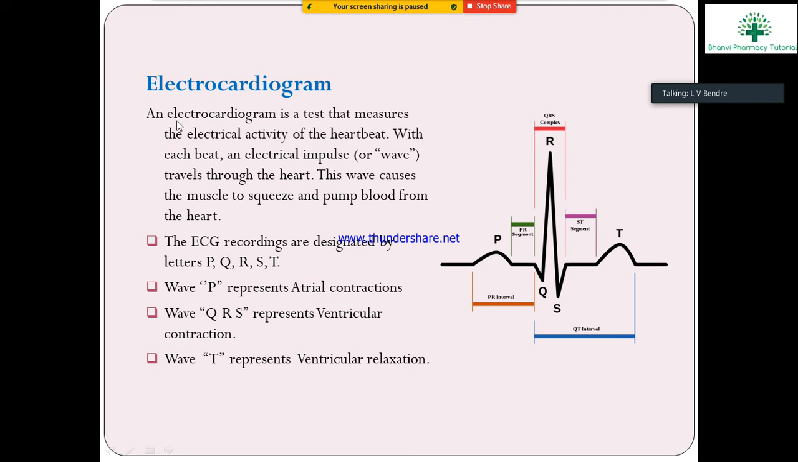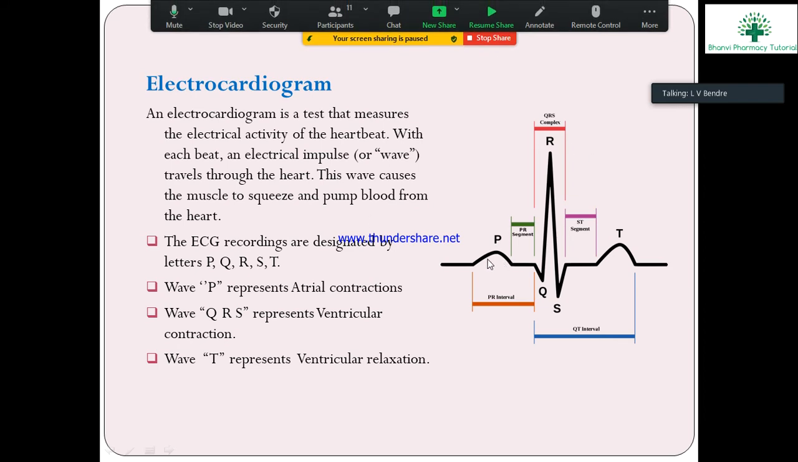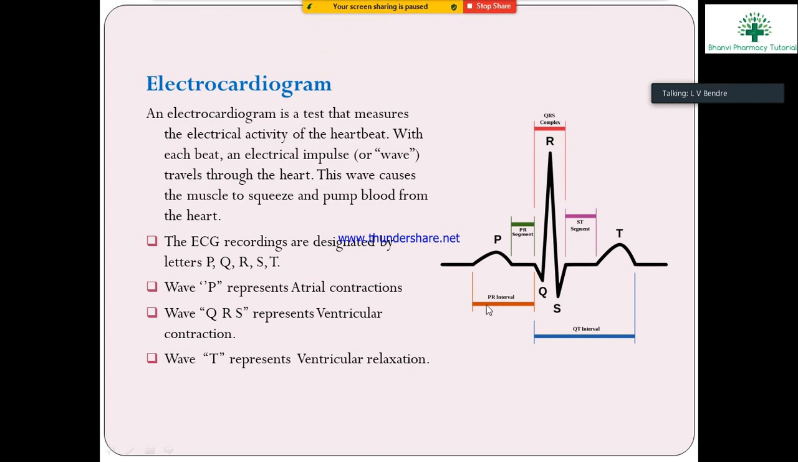Okay, next, the electrocardiogram is the test that measures the electrical activity of the heartbeat with each beat. In normal persons, each beat has the same electrical impulses P, Q, R, S, T. This is the normal value of beating: PR interval, PR segment, ST segment, QRS complex. Next, QT interval. These are the normal intervals for the heartbeat.